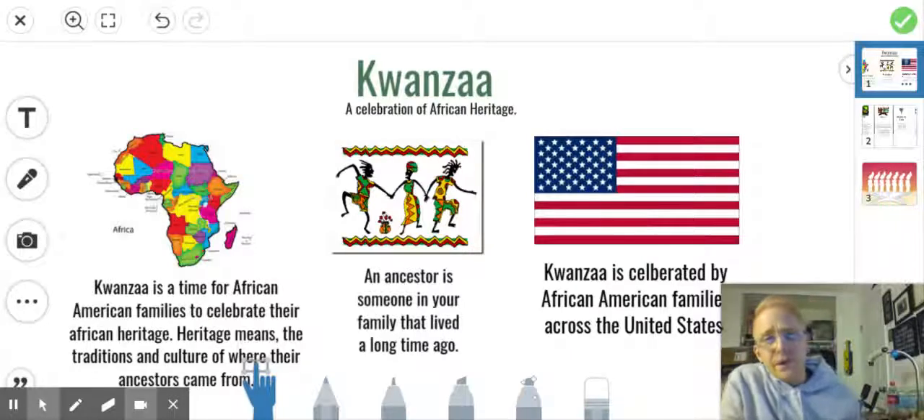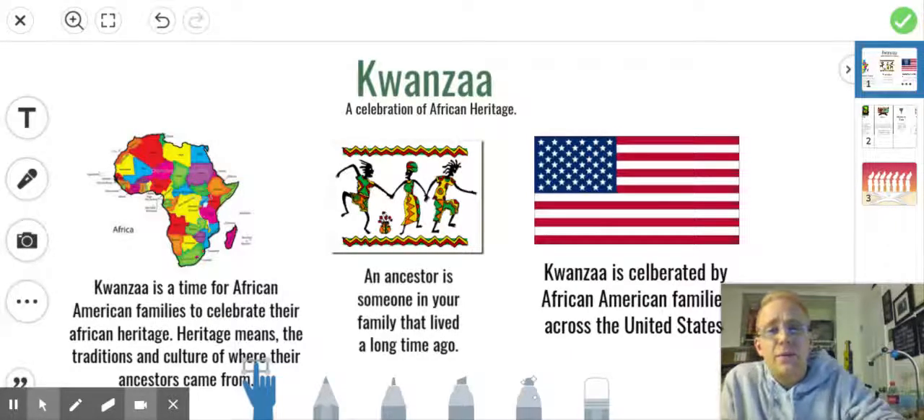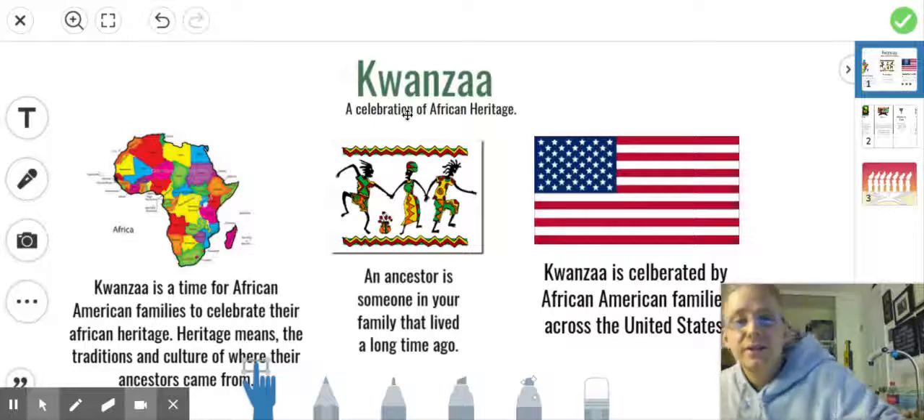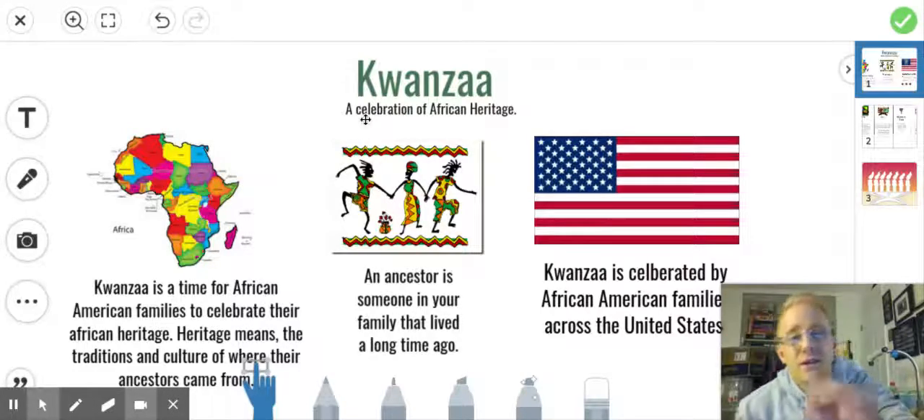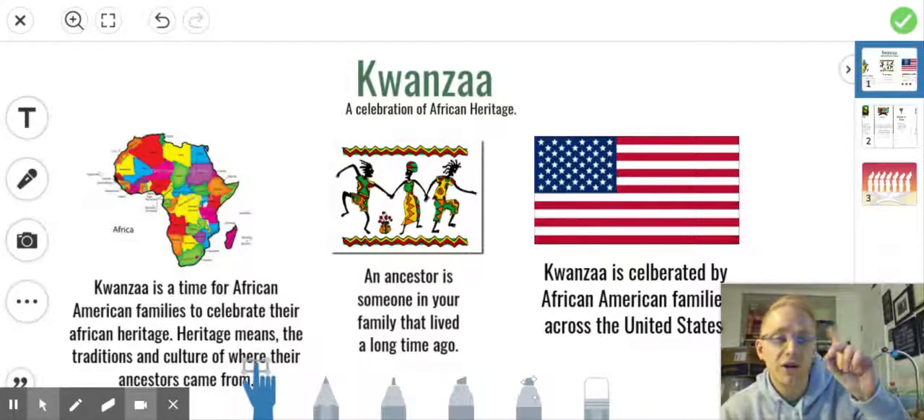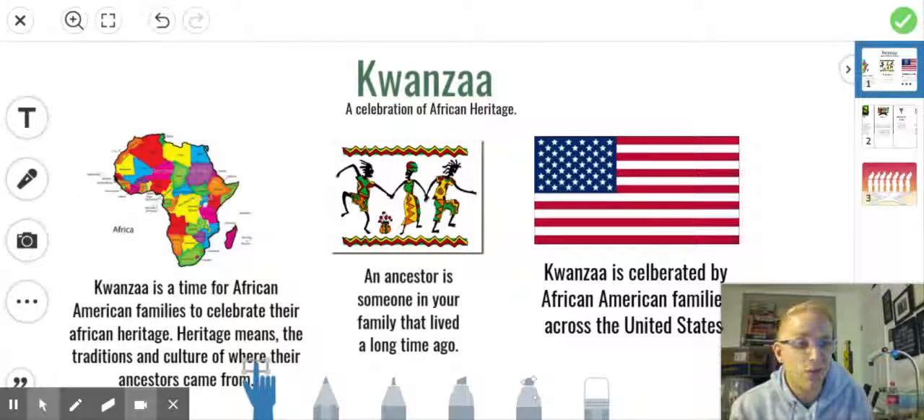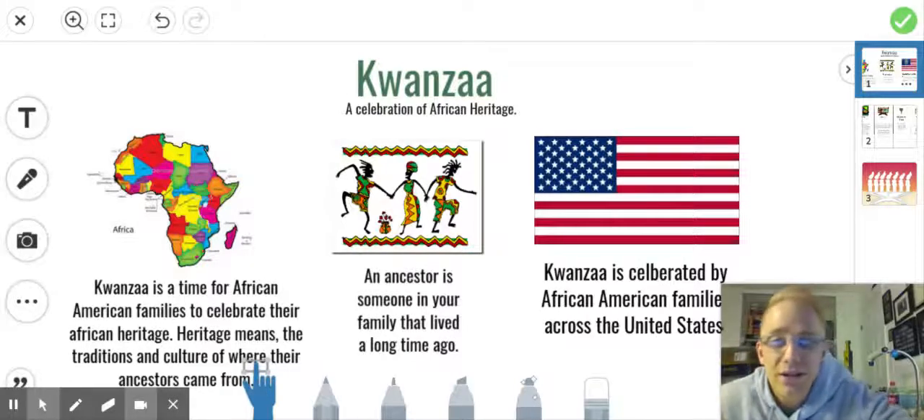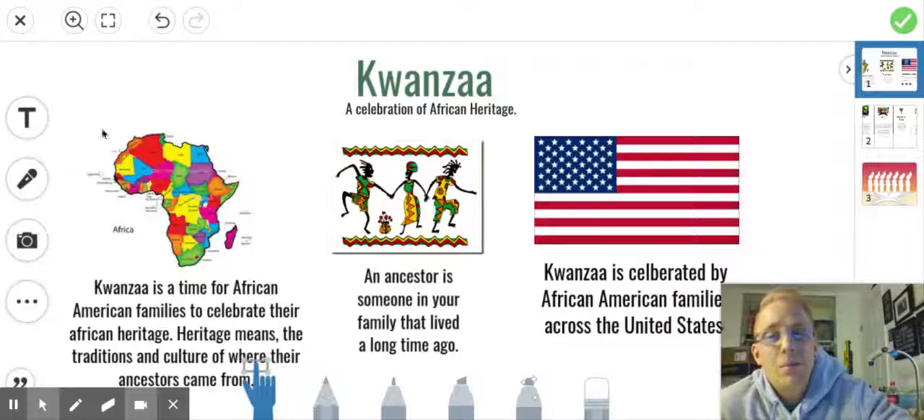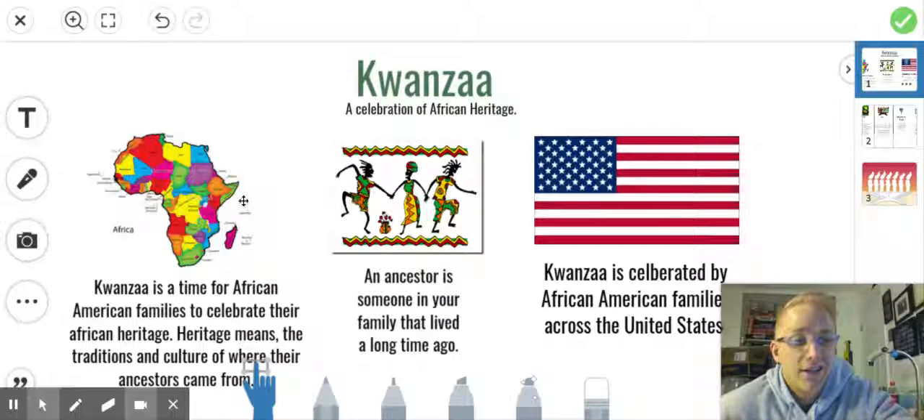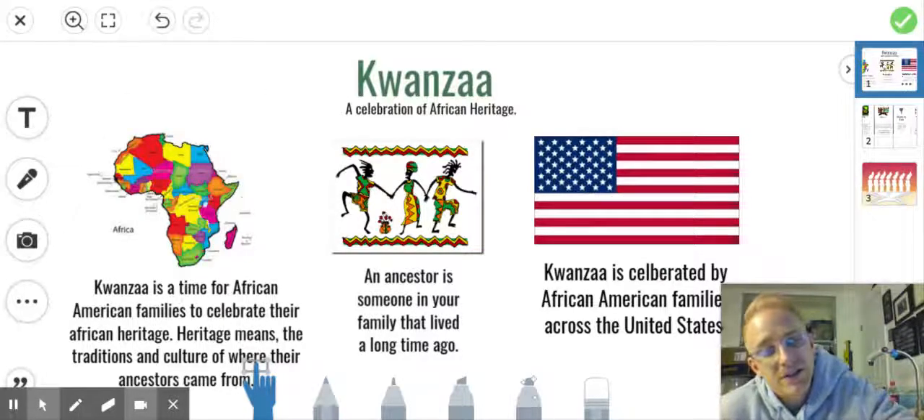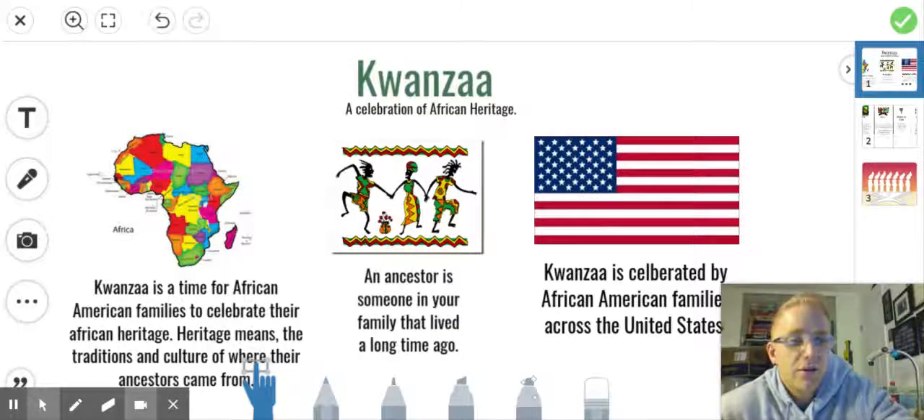So first of all, the important thing that I want us to look at is Kwanzaa is a celebration of African heritage. Now, heritage is a really important word. I'm going to tell us what that means in 1 second. But now we're going to look down here. I have put together a map of Africa. Africa is a continent of a lot of different countries. It's across the Atlantic Ocean.